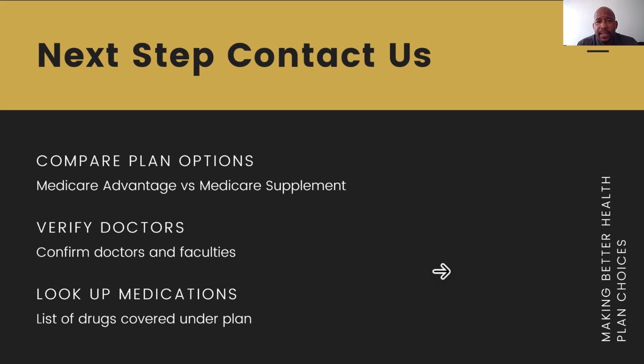And here during this process, we'll be able to compare options in your area, the Medicare Advantage plans versus the Medicare Supplement plans in your area. Also, we have tools to look up your doctors, and we confirm that your doctors are on the plan's network, as well as the medical facilities. And we can look up any medications or prescriptions, having a list of drugs that will be covered under your drug plan, because those plans have what's called a formulary, a list of drugs that they cover and do not cover, although they do cover up to 2 drugs in each therapeutic category. But we just want to make sure that you're enrolling into the best plan that fits your needs and budget.